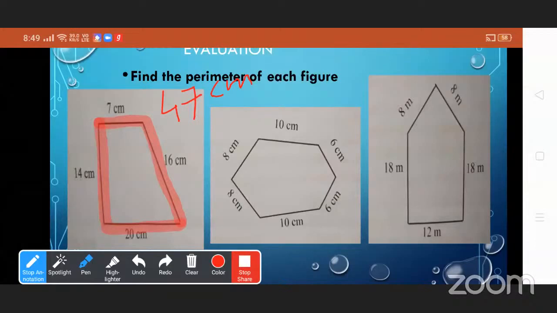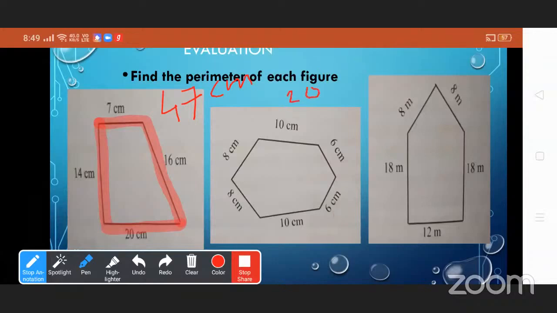Now find out the next one. The sides are 10 centimeter, 6 centimeter, 6 centimeter, 10 centimeter, 8 centimeter, and 8 centimeter. Do it in your notebook. 10 plus 10 is 20. 6 plus 6 is 12. 8 plus 8 is 16.